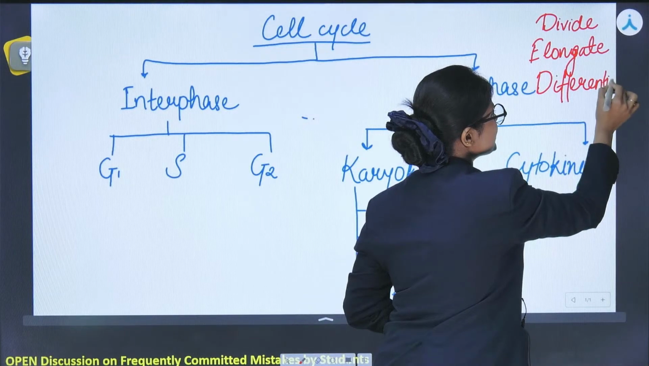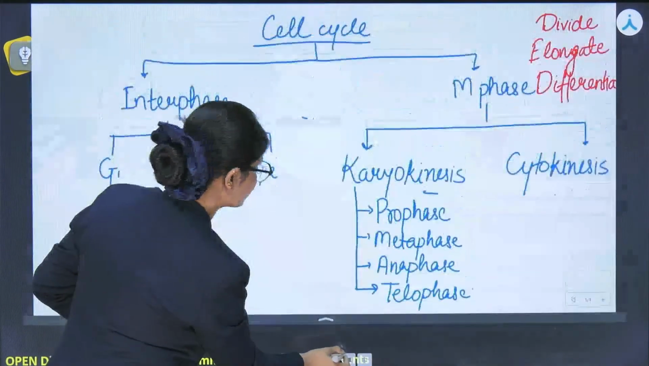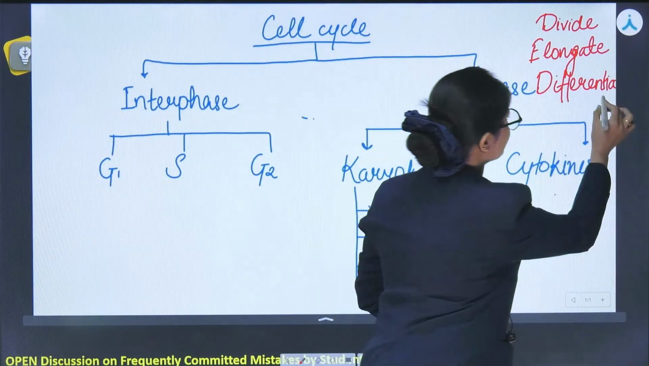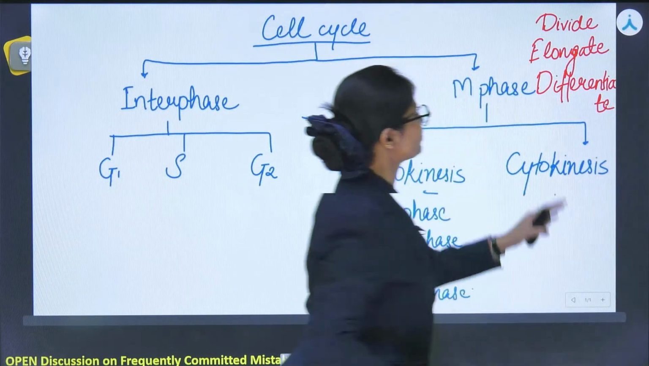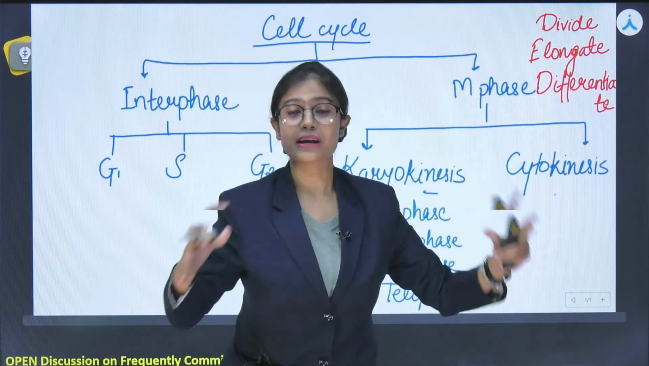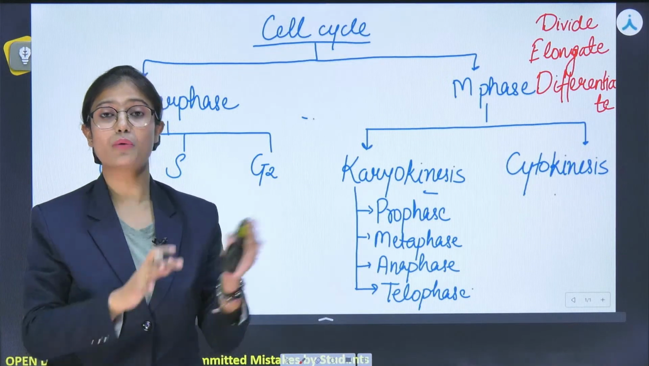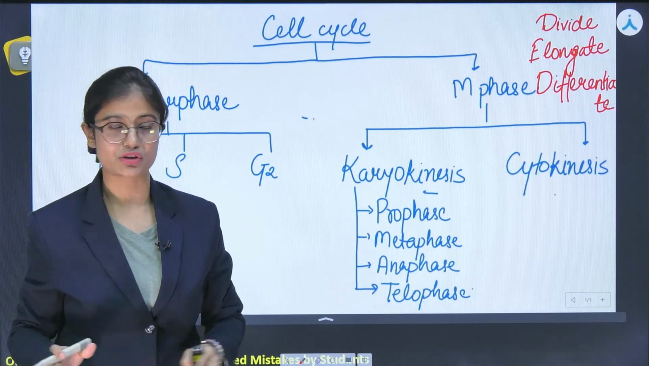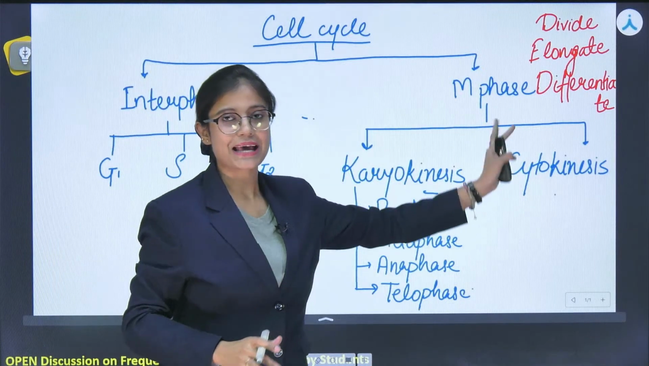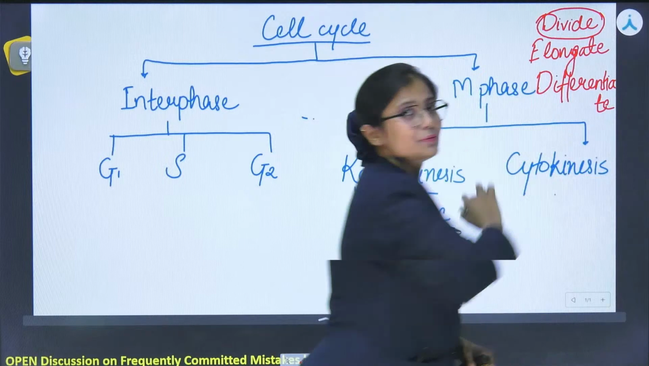So the cell has only 3 functions to do. The cell will grow bigger and then divide; if it does not divide, it will elongate. Once it has divided and formed into a specific structure, that is done after differentiation. So all these 3 things can be done. Here we are going to learn how a cell divides.